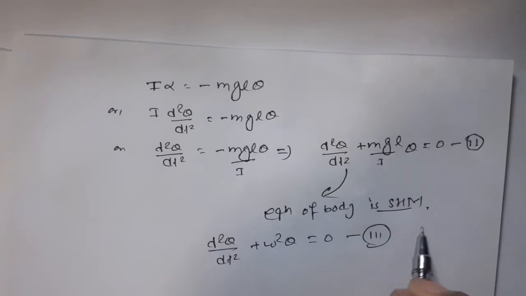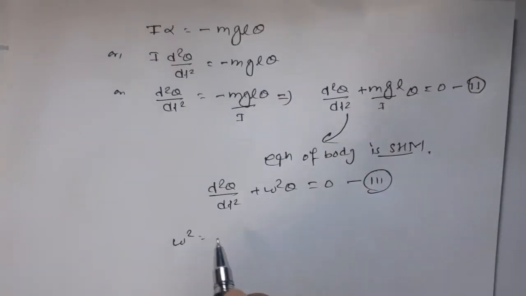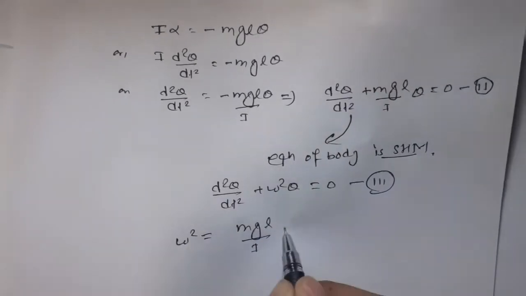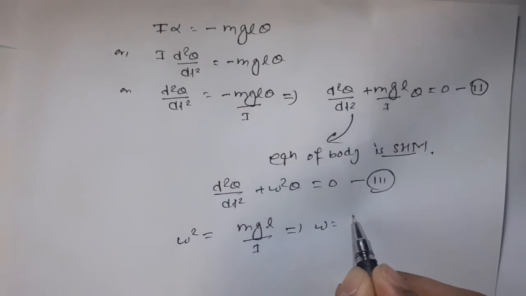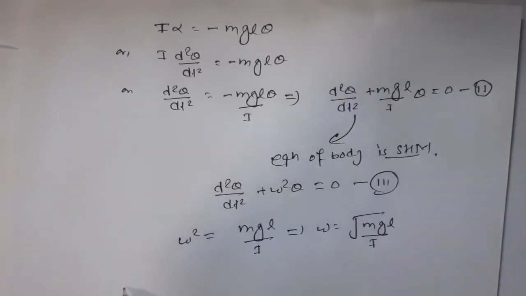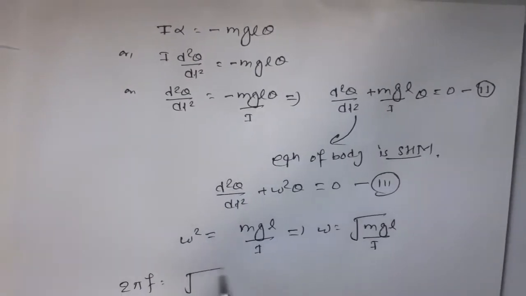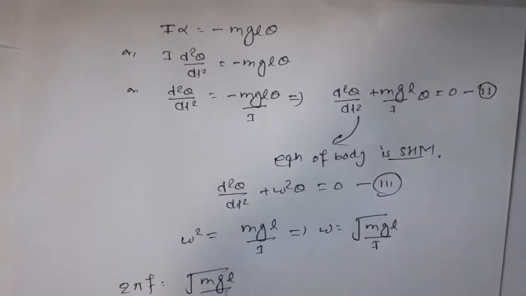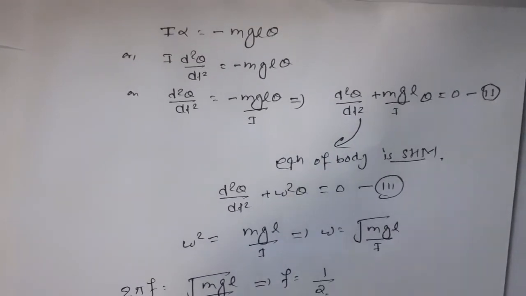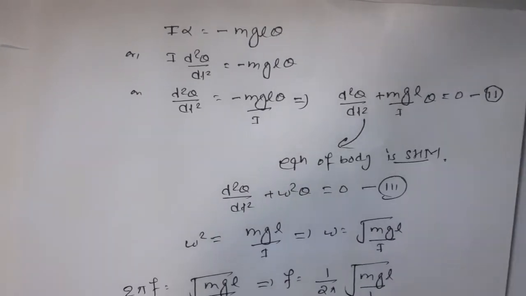This is equation number 3. Now comparing these equations, we get omega square is equal to mgL upon I, which implies omega is equal to root under mgL upon I. And as you know, omega is 2 pi f, which implies f is equal to 1 by 2 pi root under mgL by I.